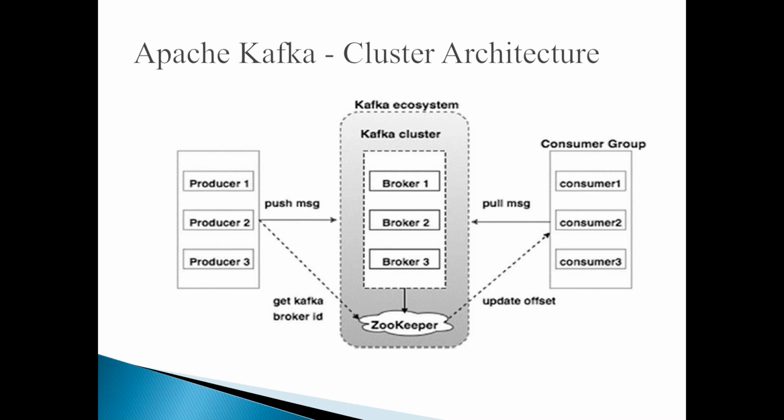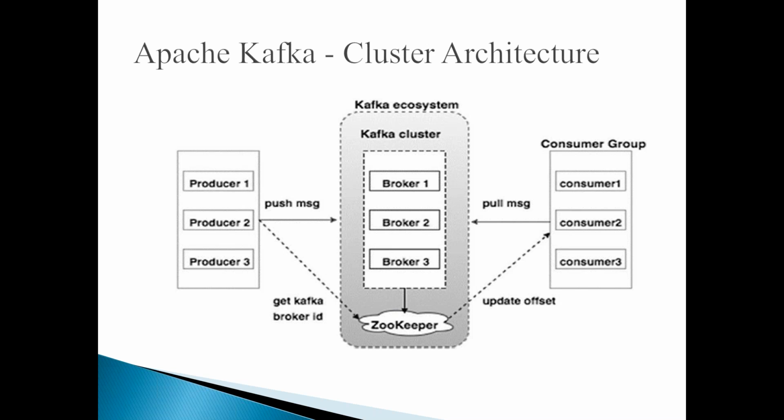So what happens, producer pushes a message and that message will be pushed to one of the partitions, and the broker, which is acting as a leader to that partition, will read that message and store it, will write that message into the disk. And at the same time, that broker will update that offset into the Zookeeper.